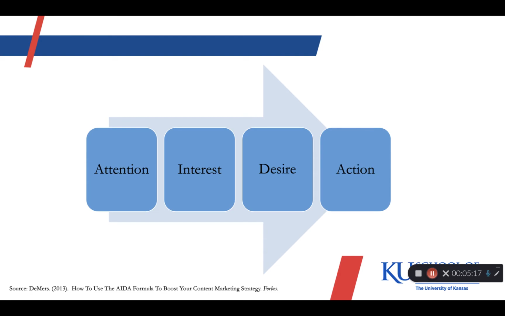Then, build their interest using evidence. Explain the benefits of your solution. Next, show how the solution or product relates to them. Address objections to remove any barriers to action. Finally, encourage the reader to take action. Make the next steps clear so the reader can begin to work with your company.